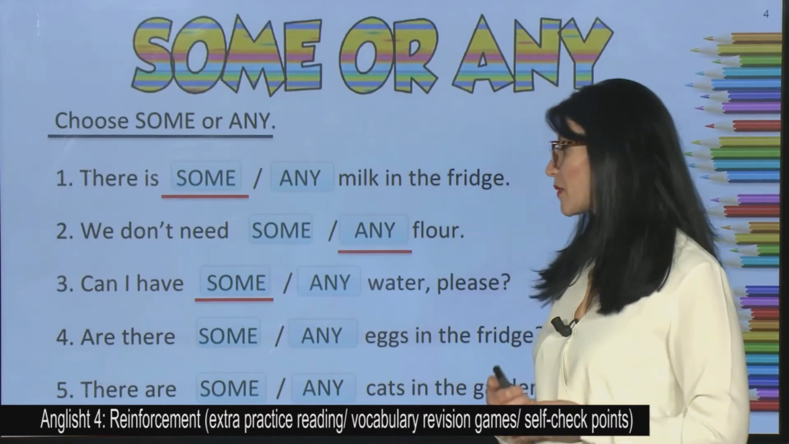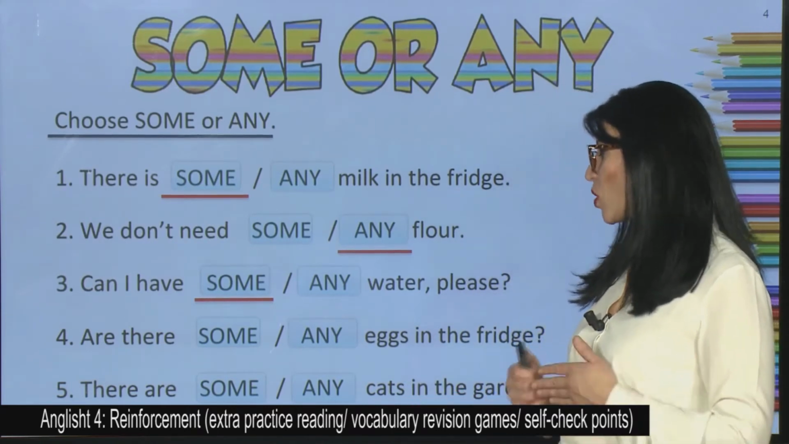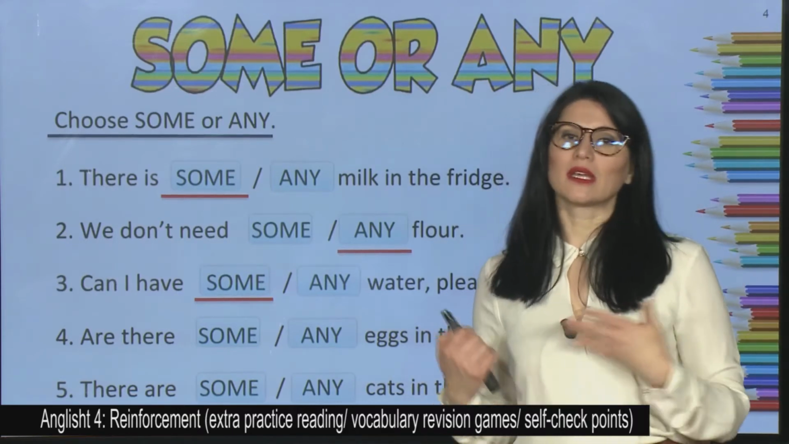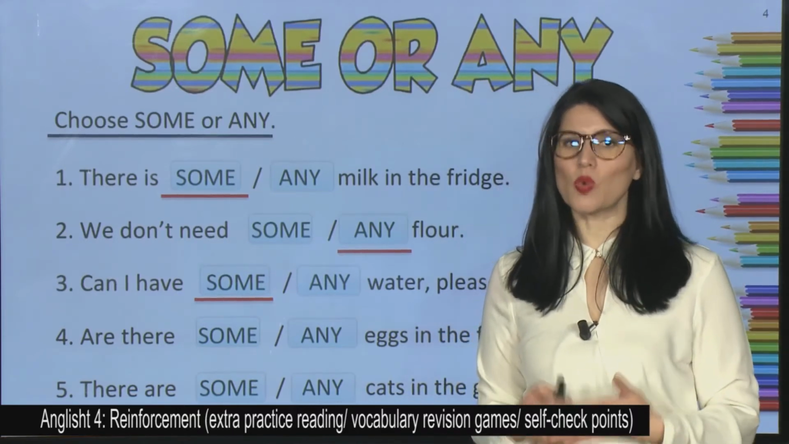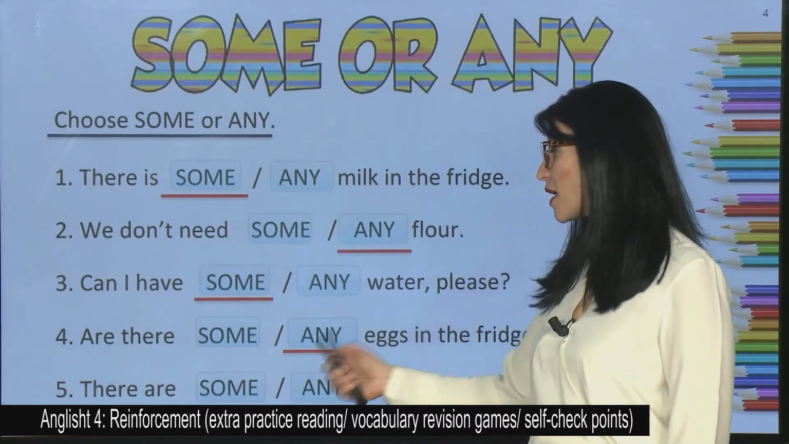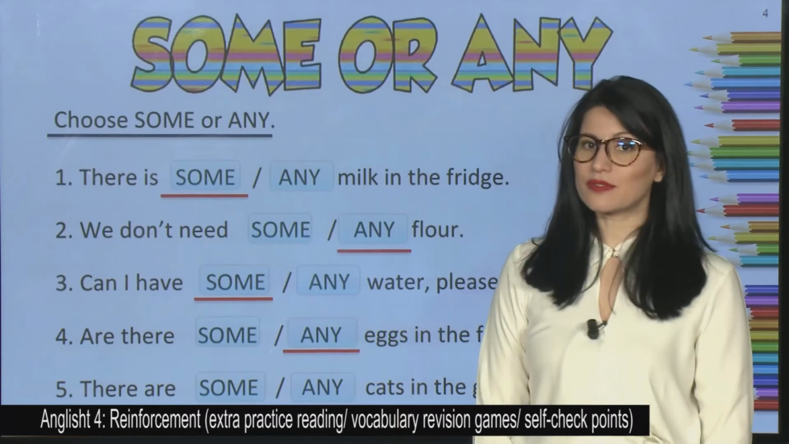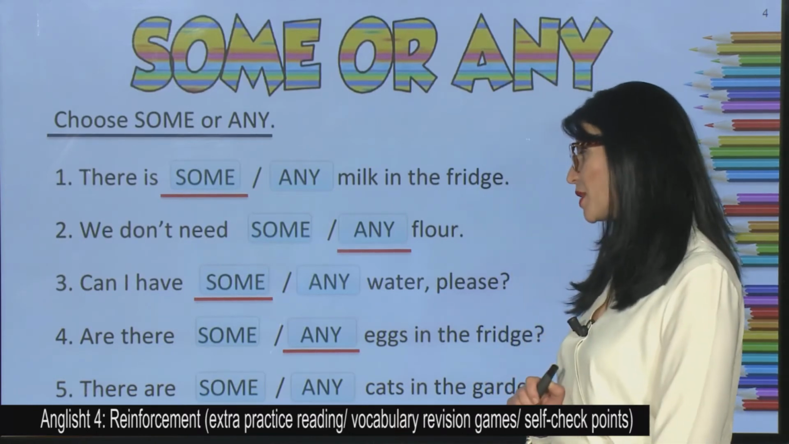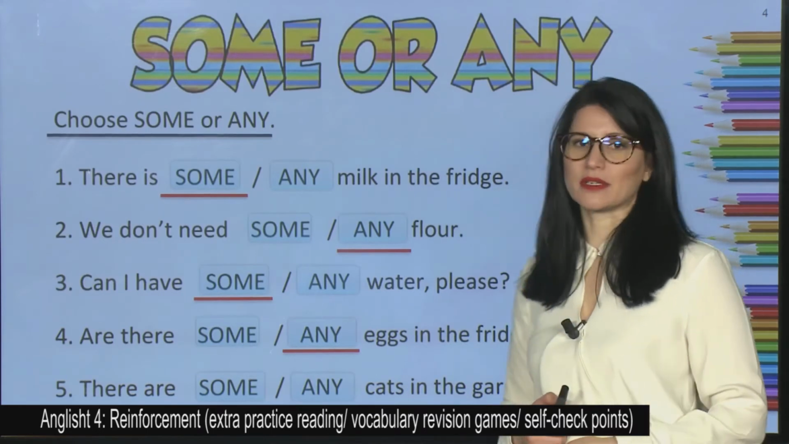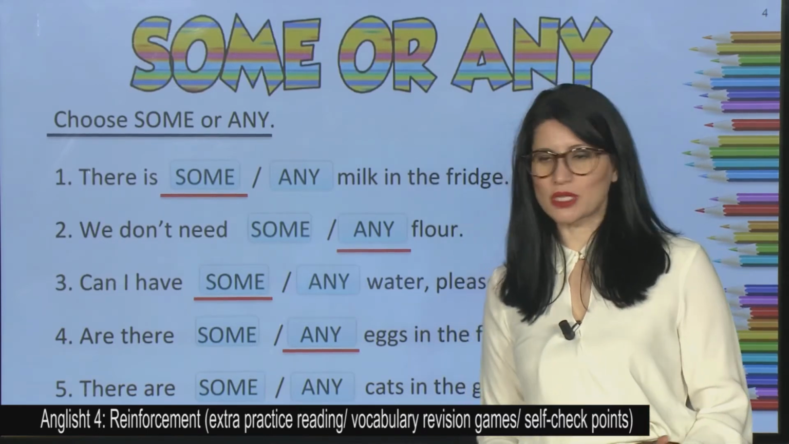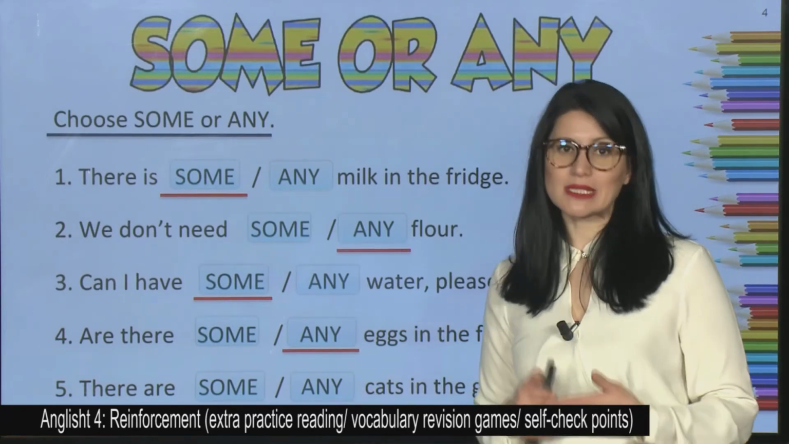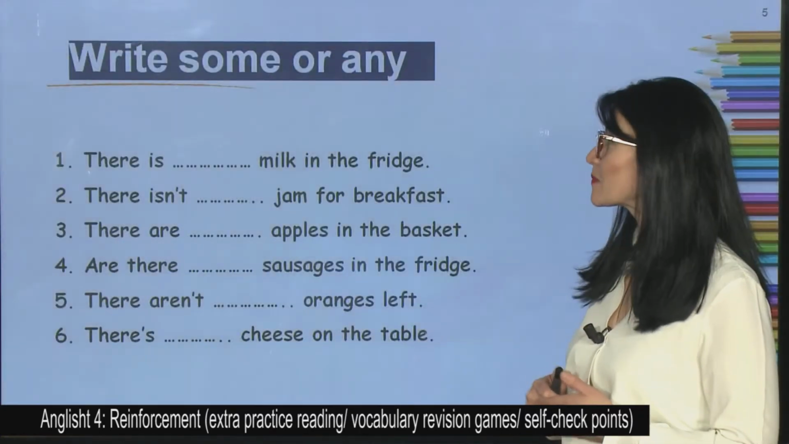Let's go on. Are there some or any eggs in the fridge? What kind of sentence is it? It's an interrogative sentence, so we use any in interrogative sentences and we have, are there any eggs in the fridge? Then we have, there are some or any cats in the garden. So what are we going to use here? It's an affirmative sentence and we use some in affirmative sentences.